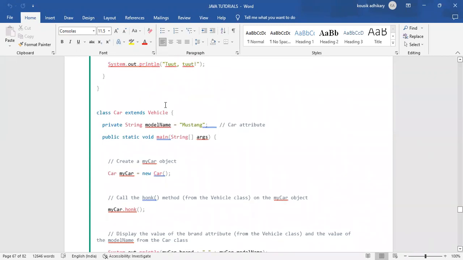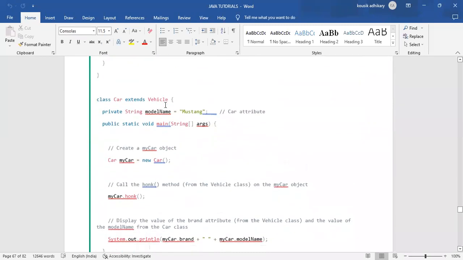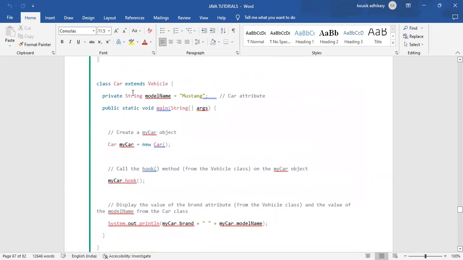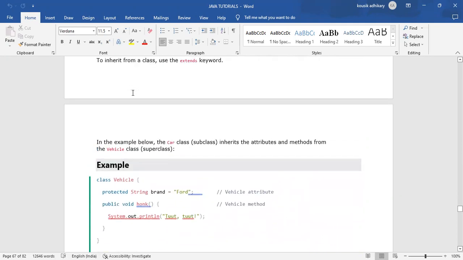That is how we are doing inheritance. And why and when to use inheritance? It is useful for code reusability: reuse attributes and methods of an existing class when you are creating a new class. Suppose you are working on a project, and you want to use the brand variable and the honk method many times.